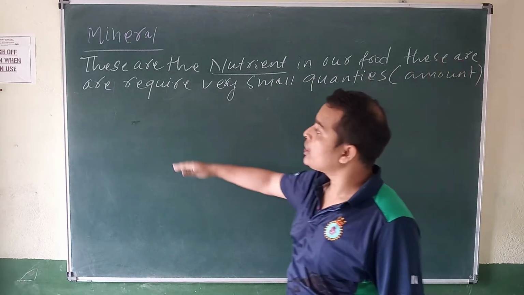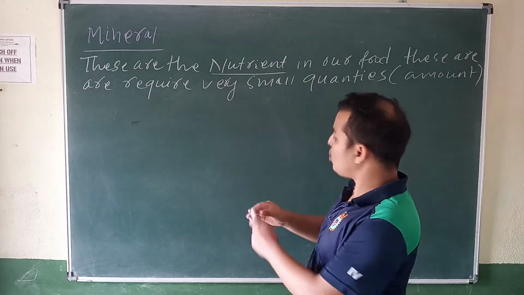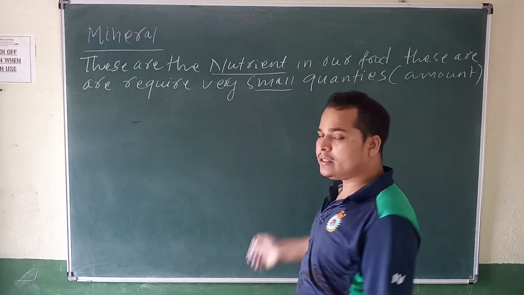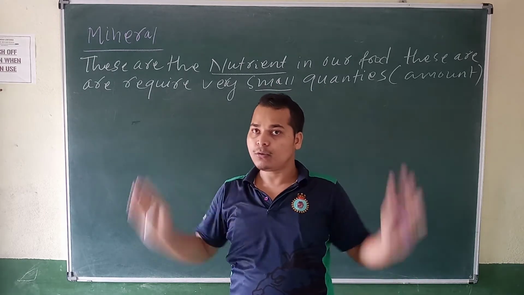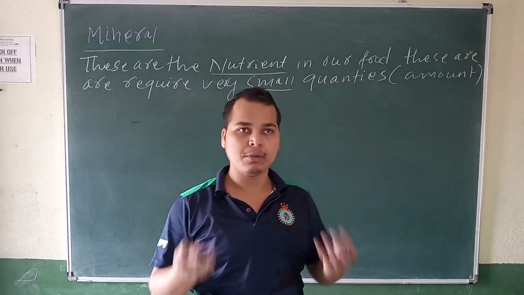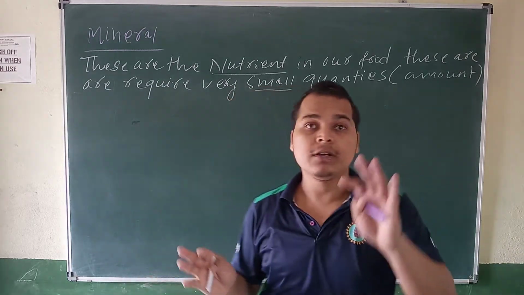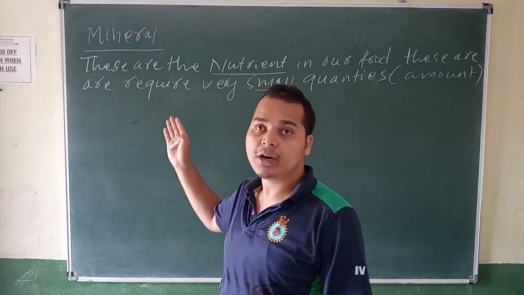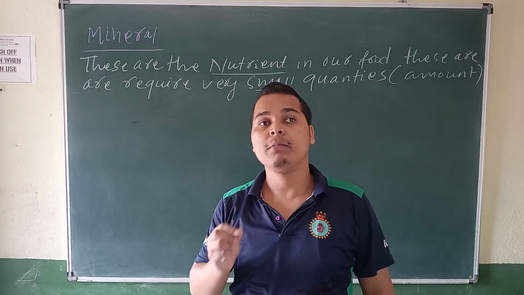These are required in very small quantity. Small means it is not required in as much food as how much you are eating, one plate of food, 3 to 5 chapati. But these nutrients are required in very small amounts.